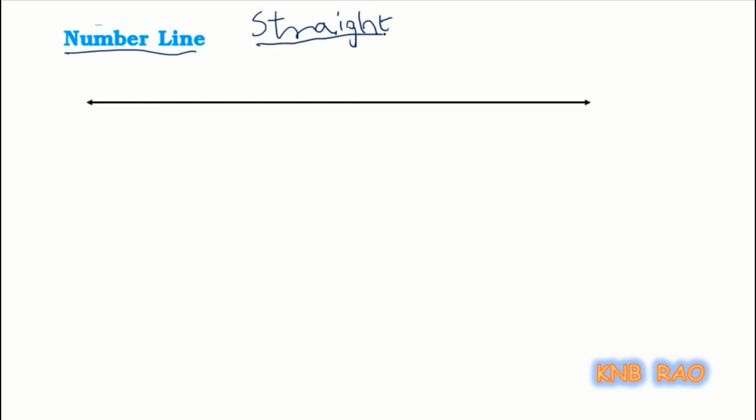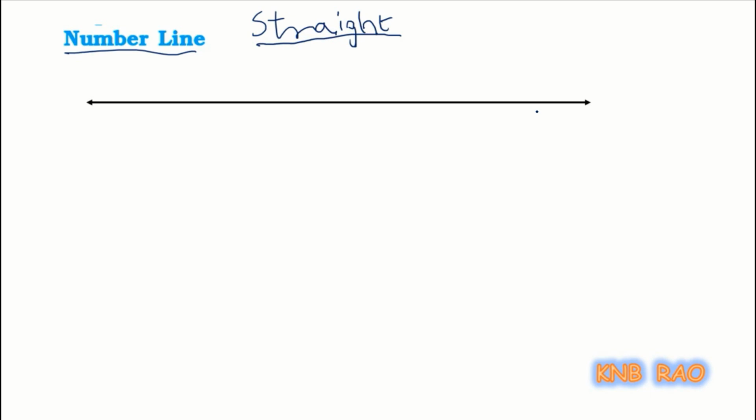Now on this straight line there are infinitely many points. Just now I said the meaning of uncountable or infinite. How many points are there on a line? You can say uncountable, or infinitely many points are there on a line. Now, what is the specialty of this line? You learnt in your class 5th standard.